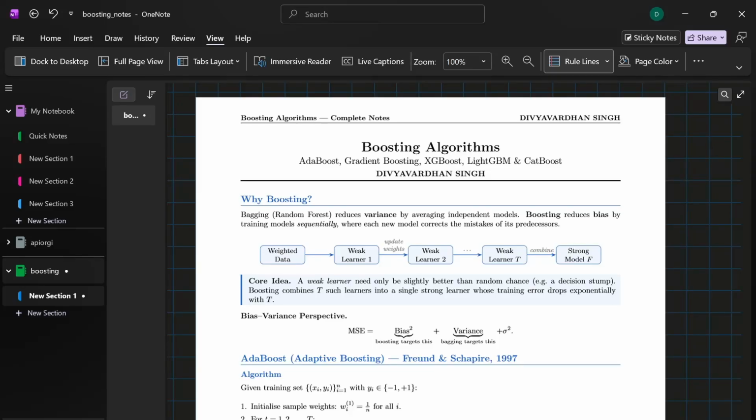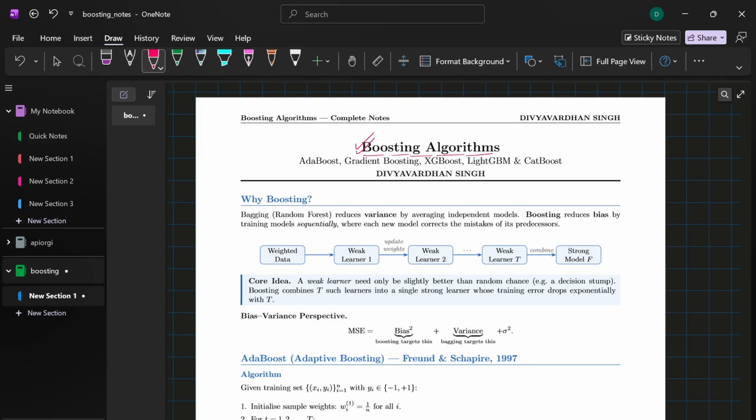Hello. So moving forward, we'll be unpacking one of the most important paradigms in machine learning, that is boosting algorithms. If you're looking at a data science platform like Kaggle, or the production models running massive recommendation systems at tech companies, you'll find that ensembling methods usually dominate. But while bagging, like random forest, works by building independent models in parallel to average out and reduce the variance, boosting takes a fundamentally different path.